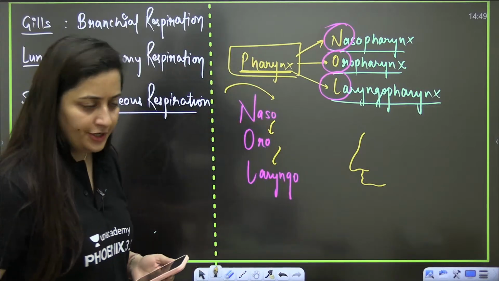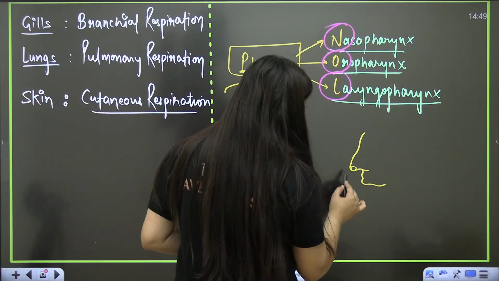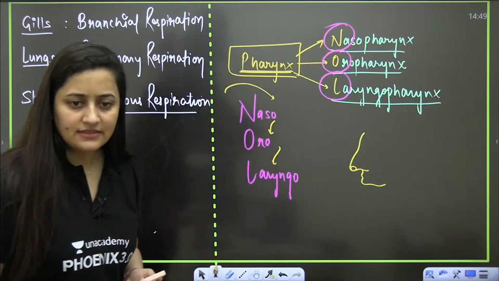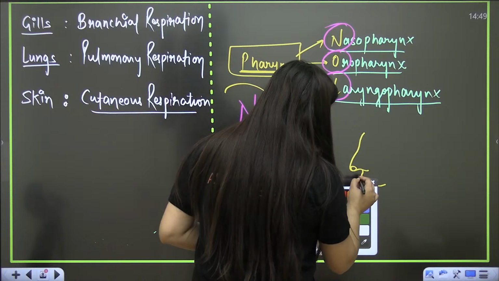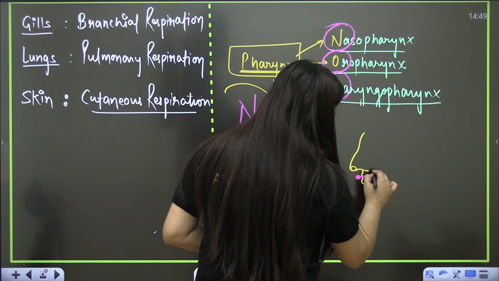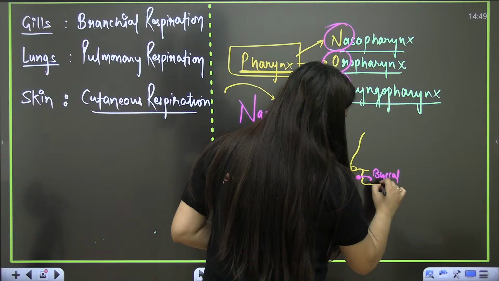So Mr. Chintu. Here we have the nose of Mr. Chintu and this is the mouth part. Obviously Chintu is going to eat something. That food will pass to the buccal cavity.